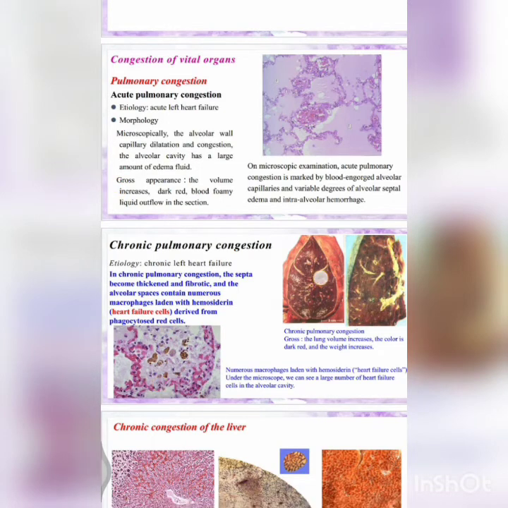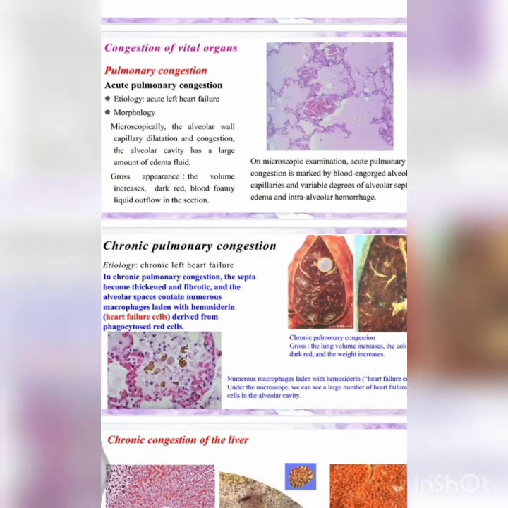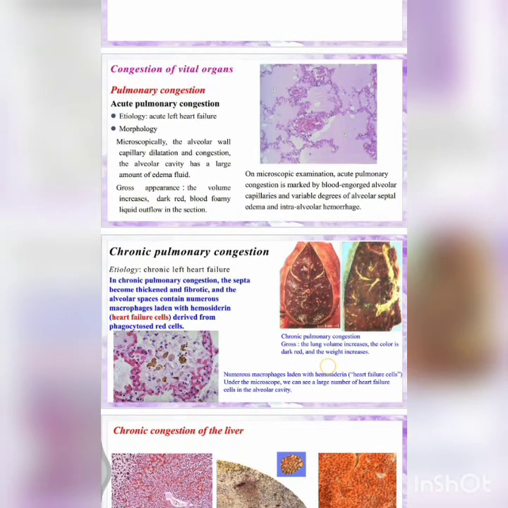So here is the picture of chronic pulmonary congestion. Grossly, the lung volume is increased. You can see it's larger, the color is dark red, the weight increases, and it also oozes out liquid. The numerous macrophages laden with hemosiderin are the heart failure cells. Under the microscope, we can see a large number of heart failure cells in the alveolar cavity.